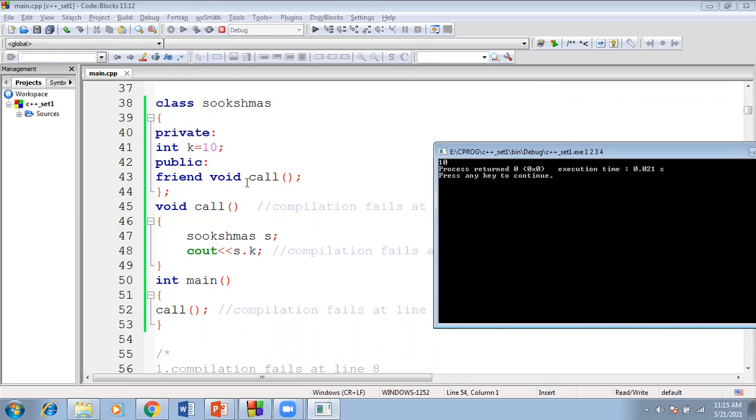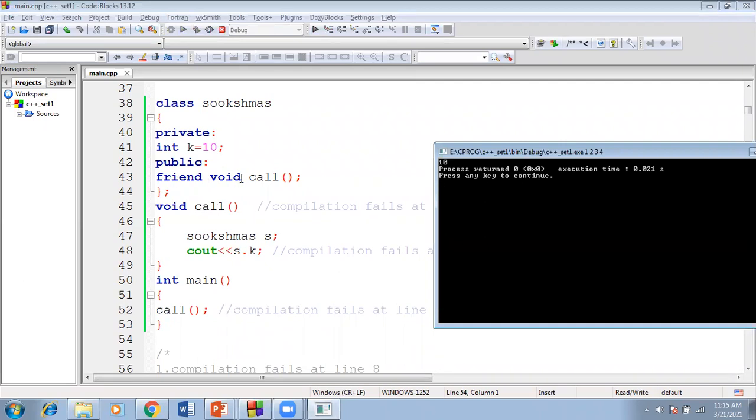Why are we introducing the friend function? If you want to access a private variable outside the class, we introduce the friend function. The best use of a friend function is to access the private variable outside the class. For that we go for the friend function with the help of the friend keyword: friend void followed by call. This is treated as a friend function.